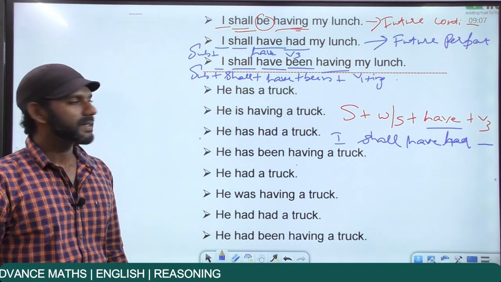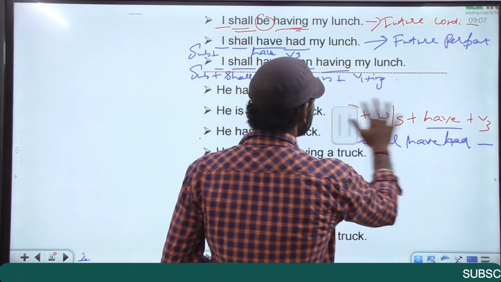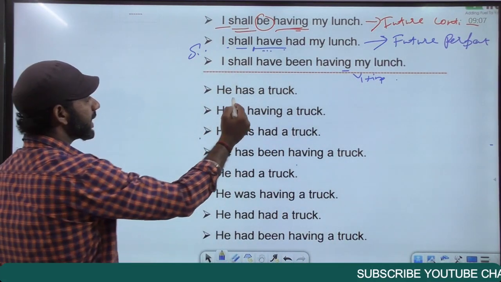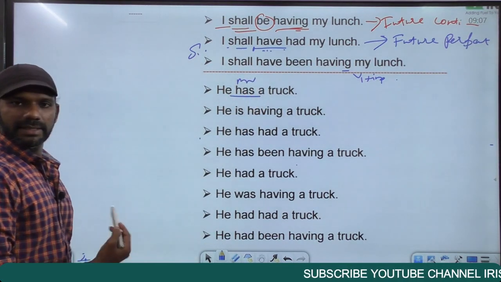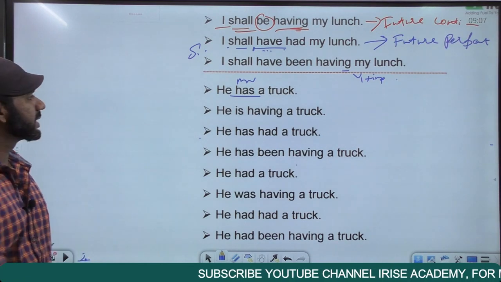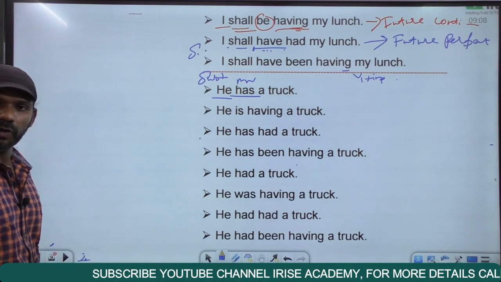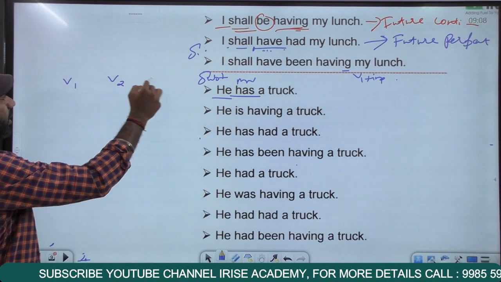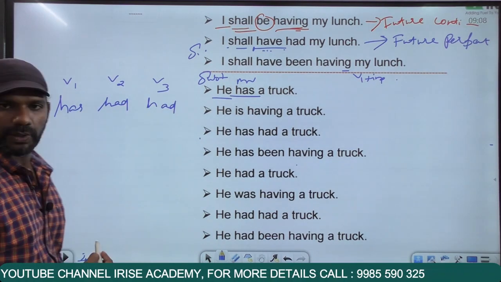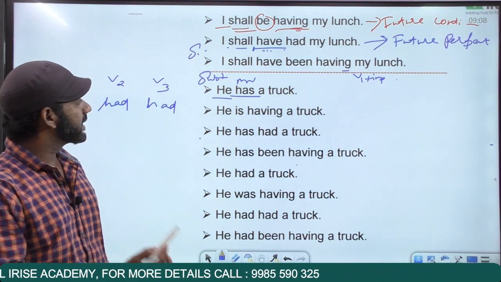Come to the next one. He has a truck. This sentence is in the simple present tense because has is the main verb here. There's no main verb after has, so has becomes the main verb. The subject here is he plus has, a main verb in which form? V1 form. V1, V2, V3. Has is V1. V2 is had. V3 is also had. Have, had. Similarly, has, had.